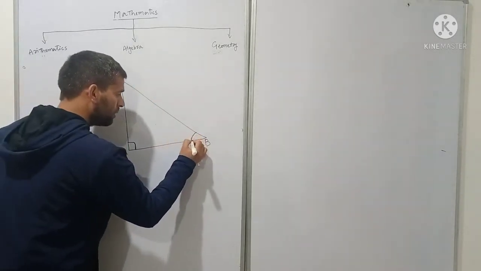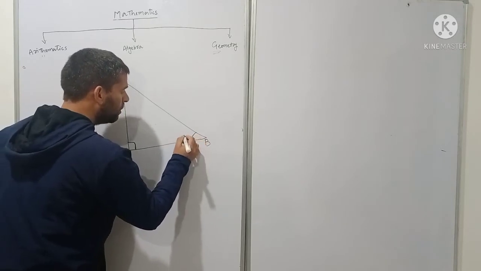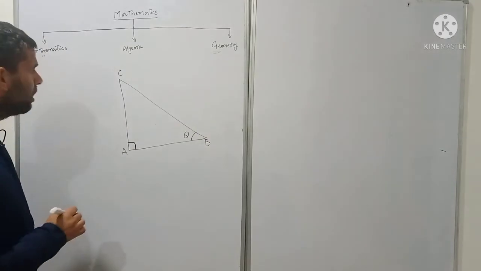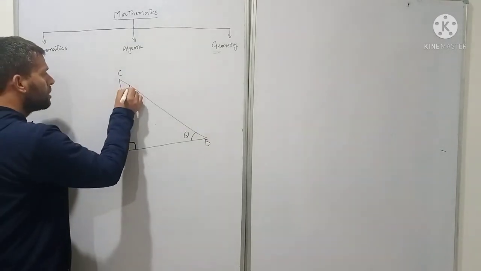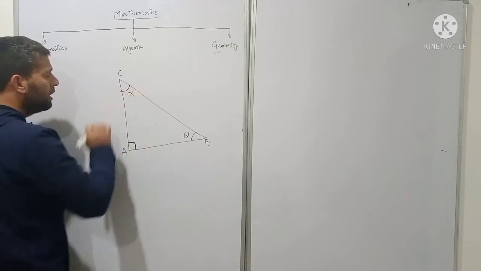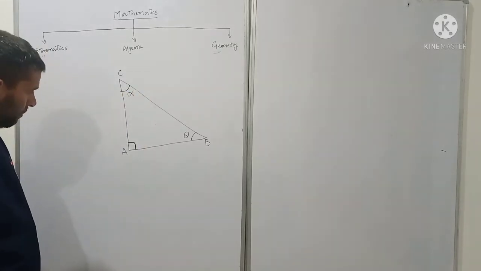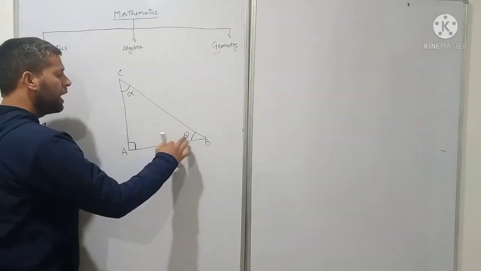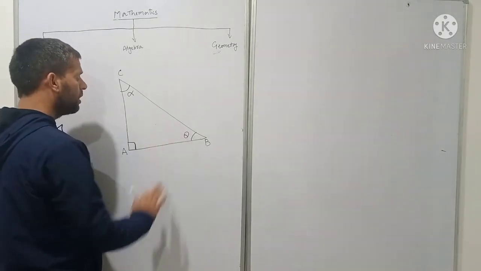Let us suppose this acute angle is denoted by the symbol theta, and this acute angle is denoted by alpha. These are the symbols used to denote angles.